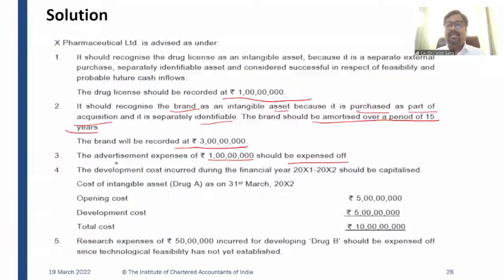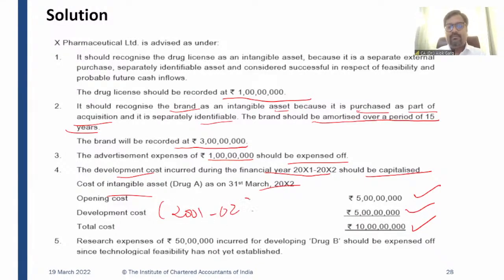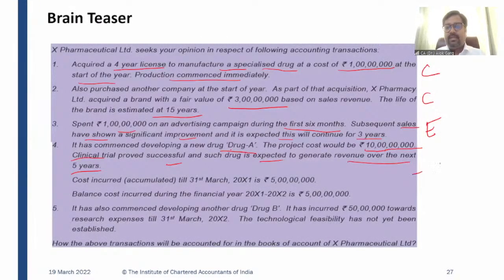So the company has to capitalize this 10 crore rupees as an intangible asset under development. The development cost incurred during the financial year 2001-2 should be capitalized. Cost of intangible asset as on 31st March 2002 will be opening cost 5 crore, development cost incurred in 2001-2 is 5 crore. So the total cost will be 10 crore, right? So it is again going to be capitalized.